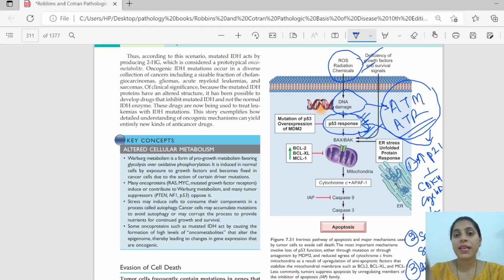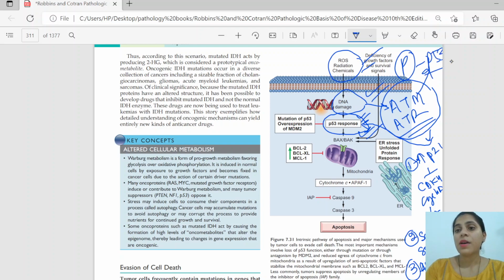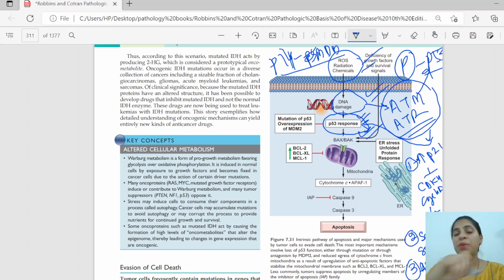P53 increases when there is damage, and because of two reasons. Either this ATM ATR will cause phosphorylation of P53 and hence it will be prevented from degradation by the MDM2, or the second mechanism is that P14 will bind to the MDM2, and this binding of P14 to MDM2 will prevent the degradation of P53. In all the conditions, P53 will rise.